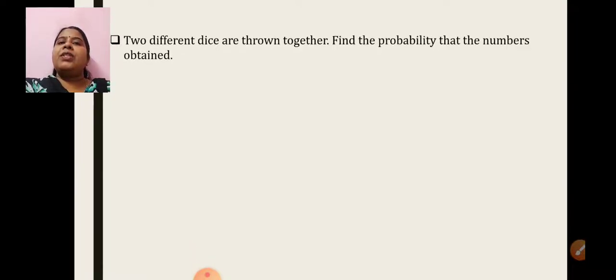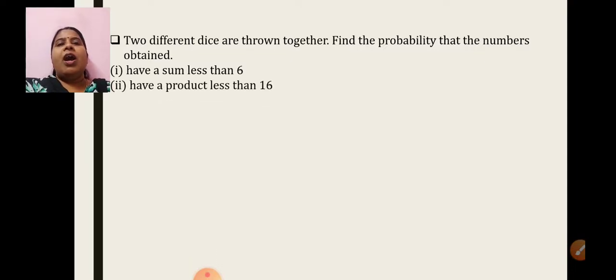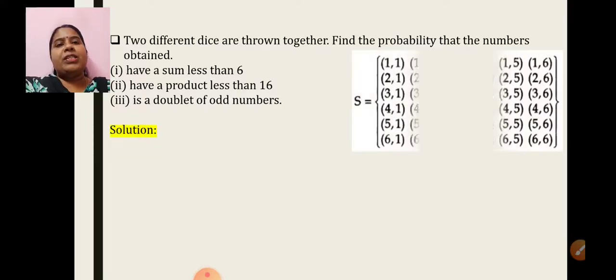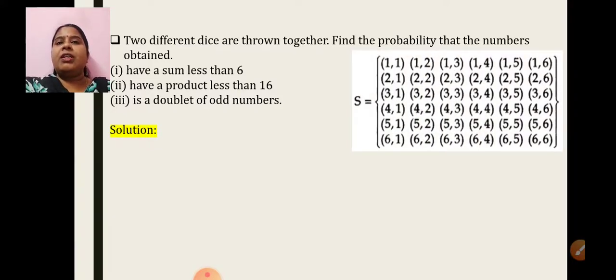Now when we have sums where two different dice are thrown together, let us see one sum based on this concept also. The question is, find the probability that the numbers obtained, first one, have a sum less than 6, second one, have a product less than 16, third one, is a doublet of odd numbers. Okay, so now two dice thrown together. For this, first I should have my sample space of 36 elements.